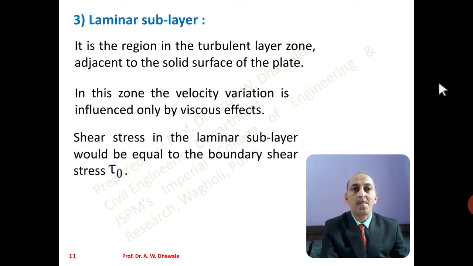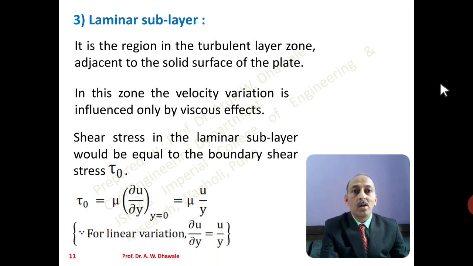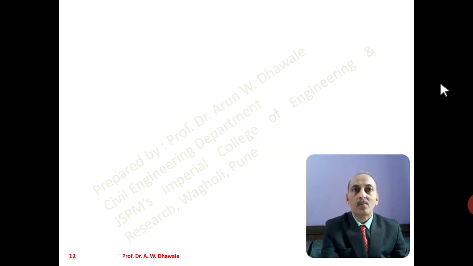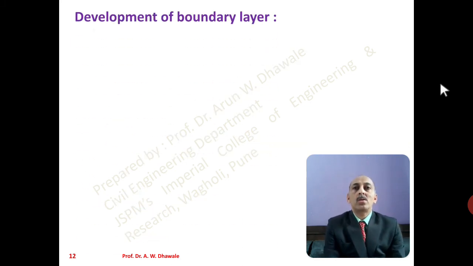Shear stress in the laminar sublayer would be equal to the boundary shear stress tau 0. So tau 0 equals mu into du by dy at y equal to 0. So we will get the equation tau 0 equal to mu into u by y. For very small y, for linear variation, du by dy can be considered as u by y. So it is all about what the boundary layer is, then how we can classify the boundary layer. Then we will discuss another part, that is